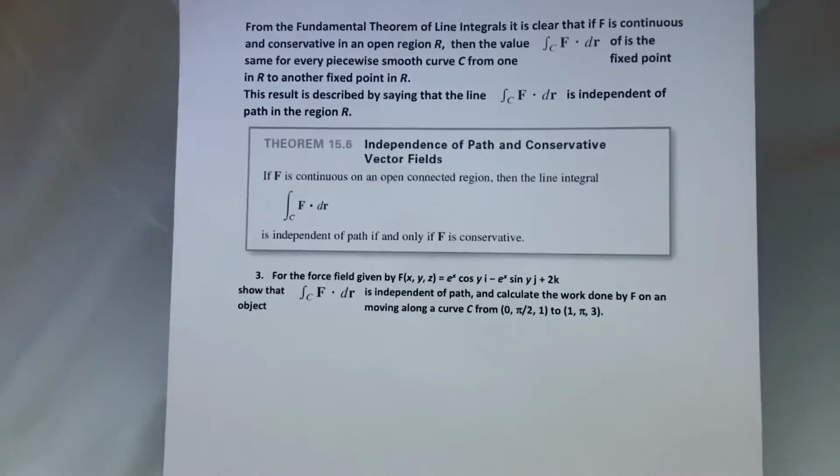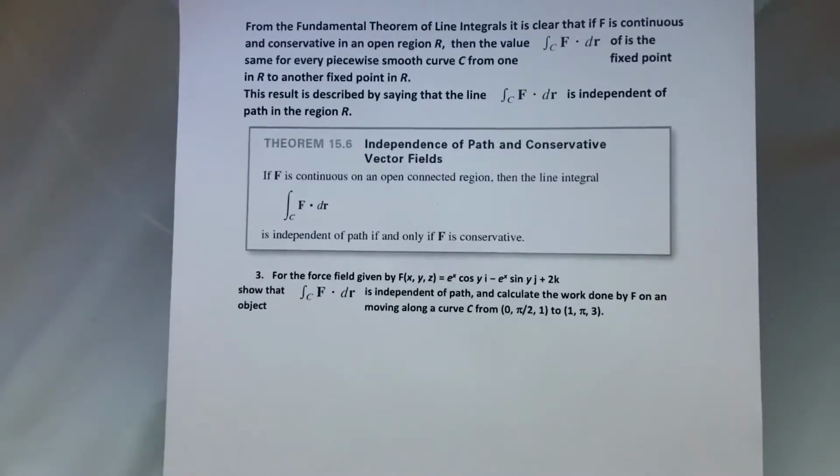Okay, calculus, let's finish up 15.3. So from the fundamental theorem of line integrals, it's clear that if f is continuous and conservative, then the value of the integral is the same for every piecewise smooth curve from one fixed point in R to another fixed point. This result is described by saying that the line integral over C of f dot dr is independent of path in the region R.